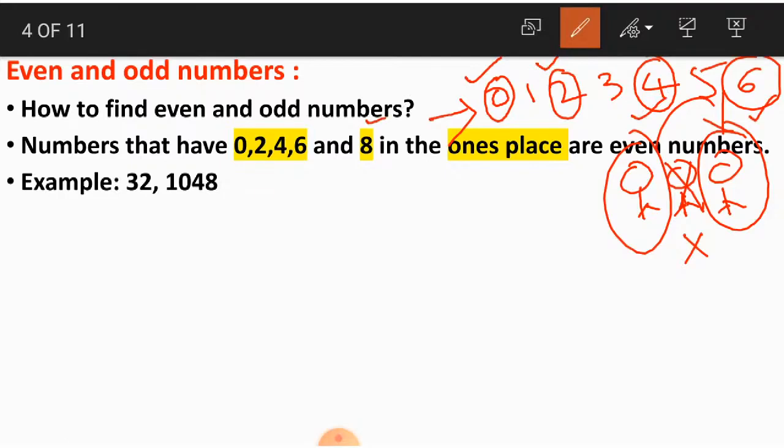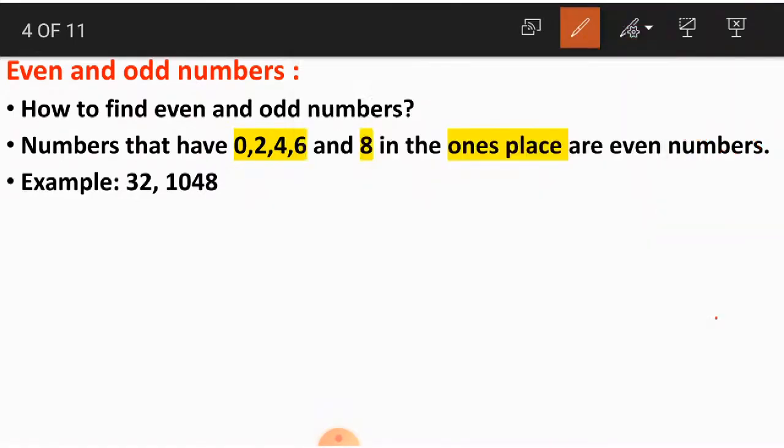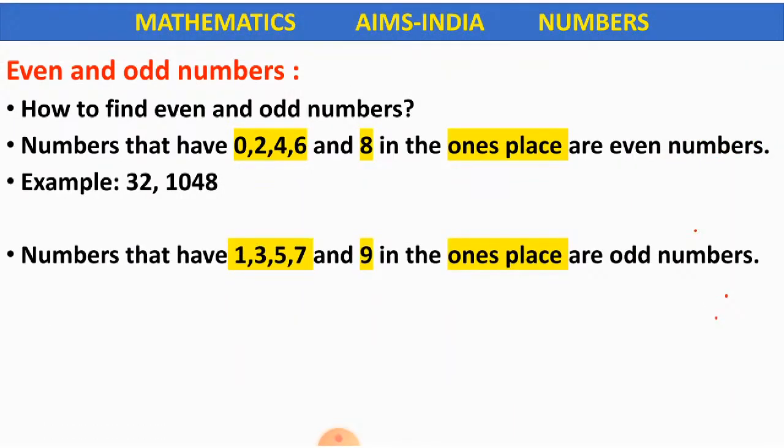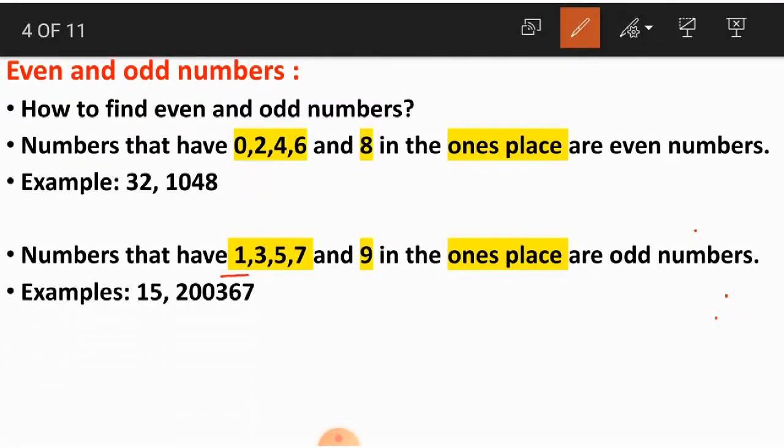Okay, children, only if you remember 0, you can easily write the remaining numbers because these are alternate numbers. Remember that even numbers should have 0, 2, 4, 6 or 8 in the ones place. Coming to the next one, which are odd numbers: numbers that have 1, 3, 5, 7 and 9 in the ones place are odd numbers.